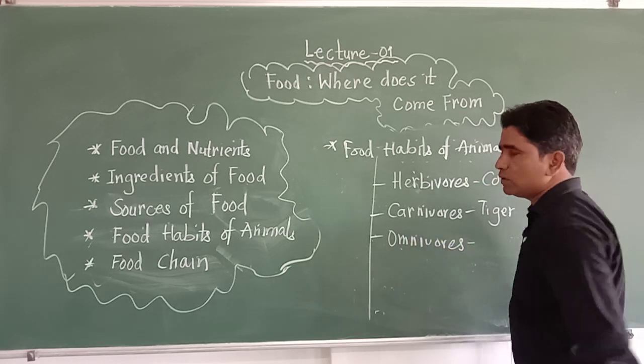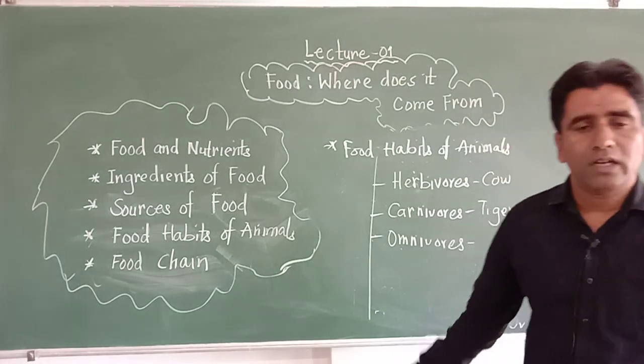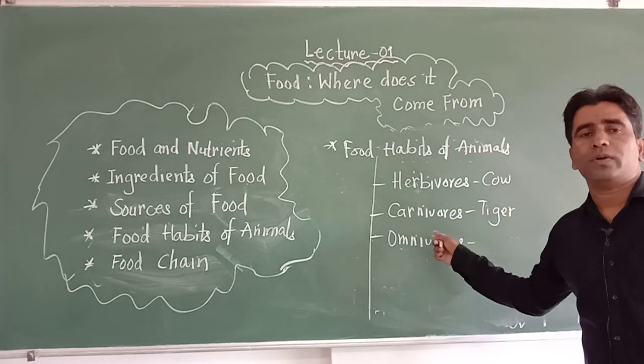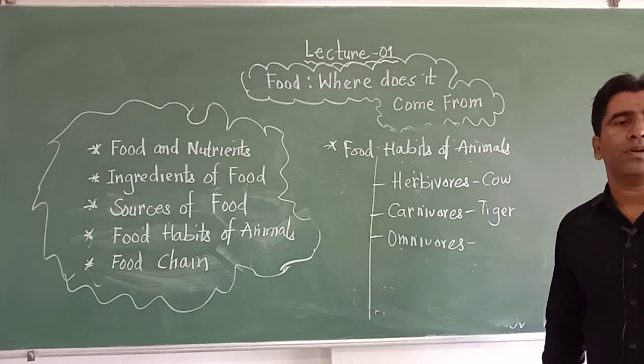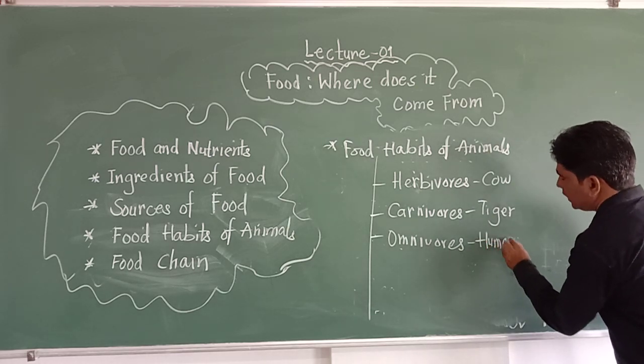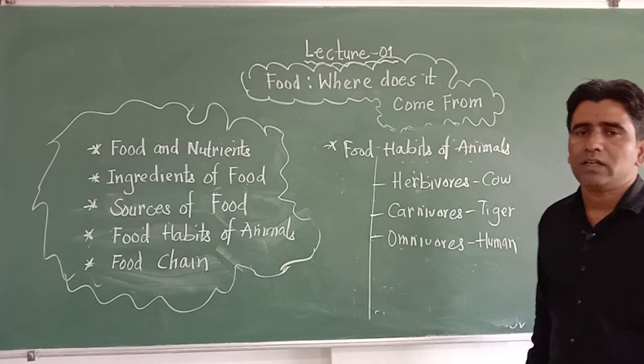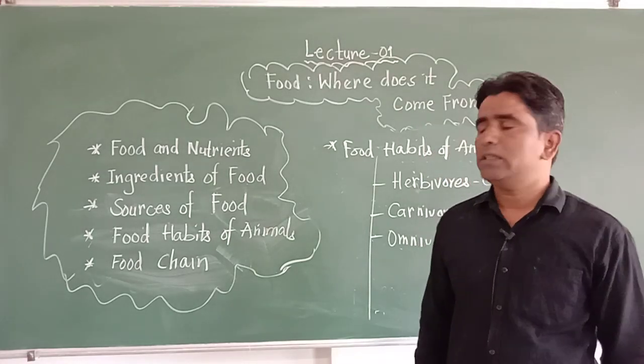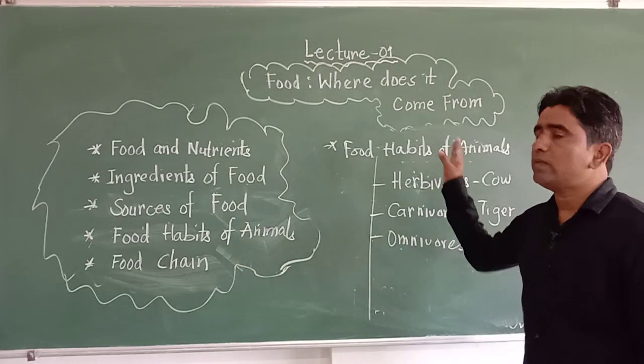The third type of category is omnivorous. Here they eat both the plant and the plant product as well as flesh. They are called omnivorous animals. The best example is human being. You can see humans eat the plant product as well as the flesh of other animals. This is the third category on the basis of food habit.